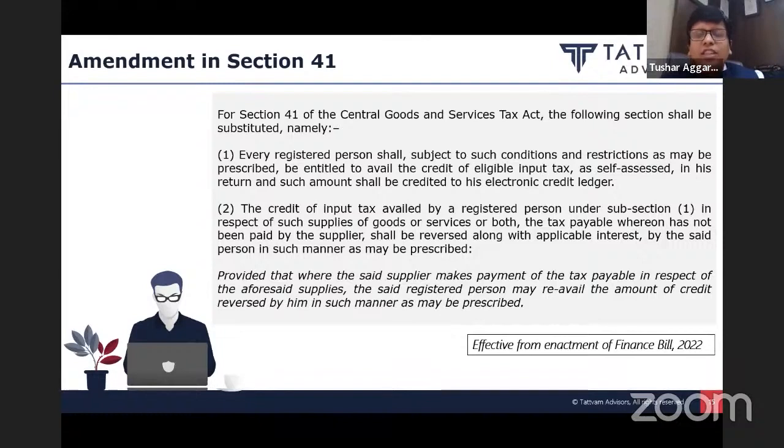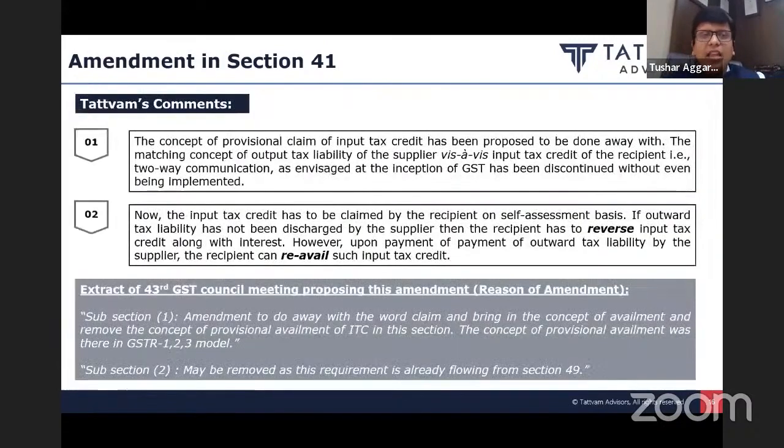Now they have provided the opportunity to re-avail the credit. So what section 41 is saying is that if you have taken credit and the supplier has not paid the tax, we will ask you to reverse the credit. In what manner, what will be the procedure, they will prescribe. However, in future, if they pay the tax, in such a situation you will be in a position to re-avail the credit. So we will wait for the rules and more clarification from the government on how this section 41 will be implemented.